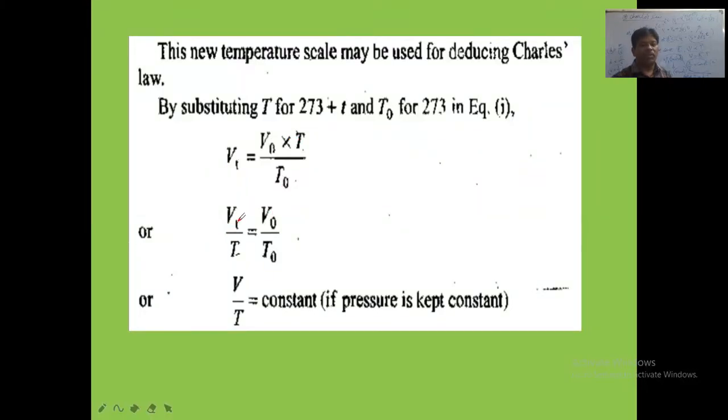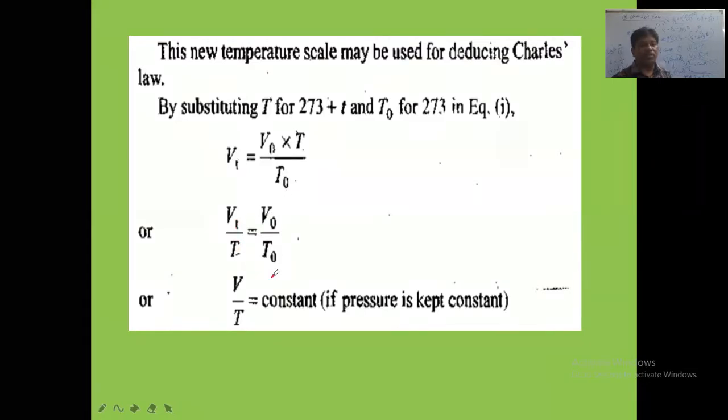Okay. So Vt by T is equal to V naught by T naught. T is the temperature at which the volume is Vt. T naught is the temperature at which V naught is the volume. So what we have to understand finally is that volume by temperature is constant. The ratio of volume of a gas to its temperature is constant. It is taken only when pressure is kept constant.